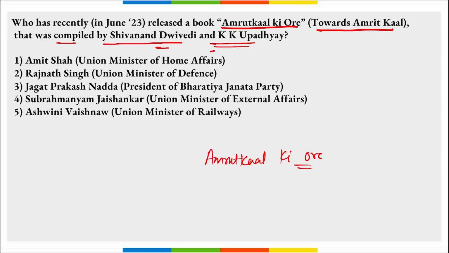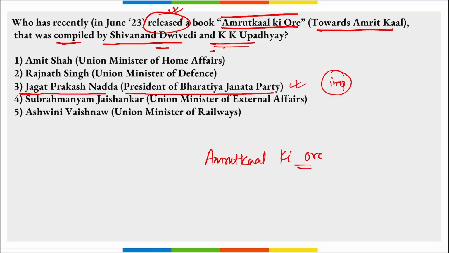Now the question asked is who has recently released this book? We are not talking about the author. It was compiled by these two persons, but we are talking about who released this book. This book was released by Jagat Prakash Nadda, that is JP Nadda, who is the president of Bharatiya Janata Party. Important, right? So the president of Bharatiya Janata Party released a book that is Amrit Kal Ki Aur, that was compiled by Shivanand Dwivedi and K.K.